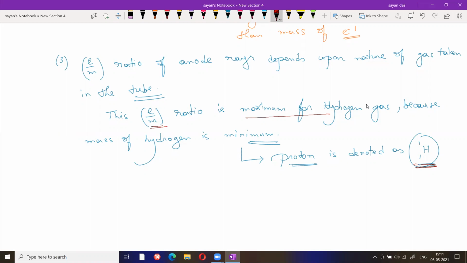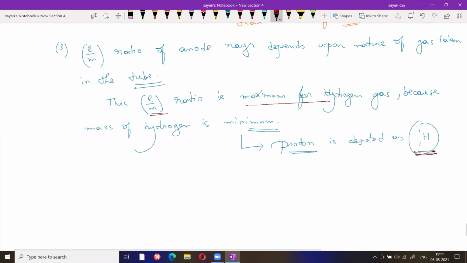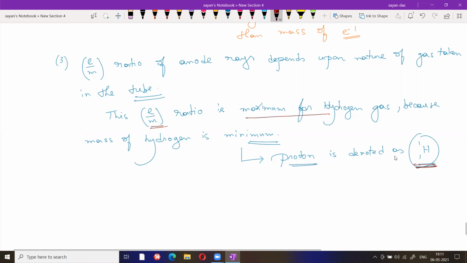Any doubt regarding this part? Any doubt why we are taking hydrogen gas in a discharge tube? Because we get the maximum value of E by M ratio if you take hydrogen gas in a discharge tube. That's why it is called proton. And proton is basically 1H1. Any doubt?